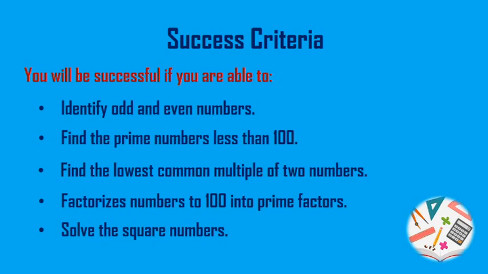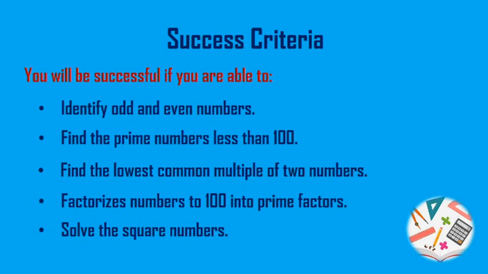And the success criteria. You will be successful if you are able to identify odd numbers and even numbers. If you can sort out the odd and even numbers correctly, you will be successful in today's lesson. And find the prime numbers less than 100.